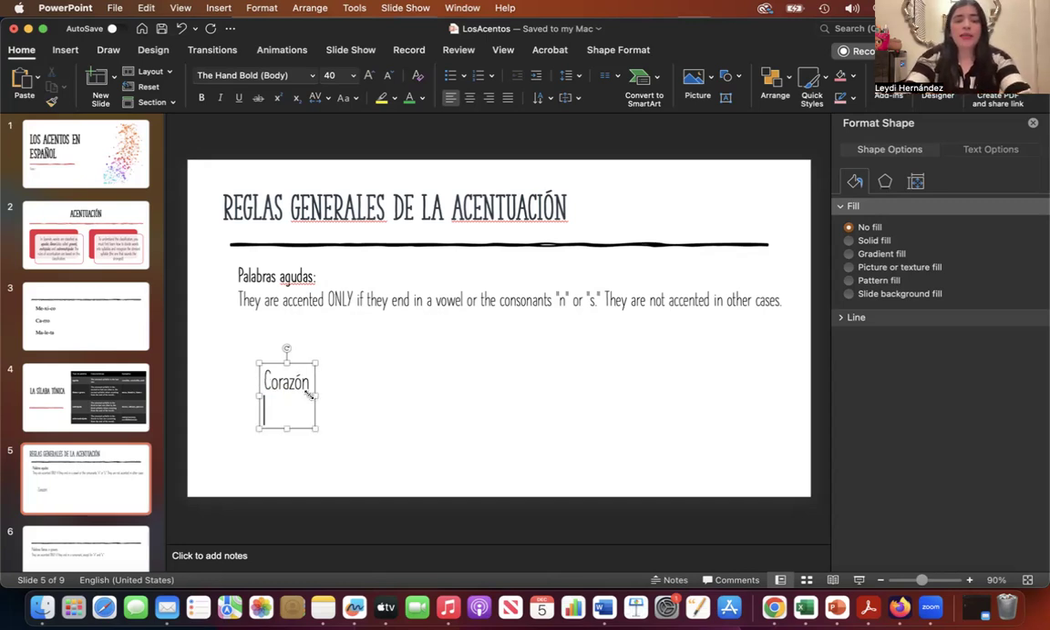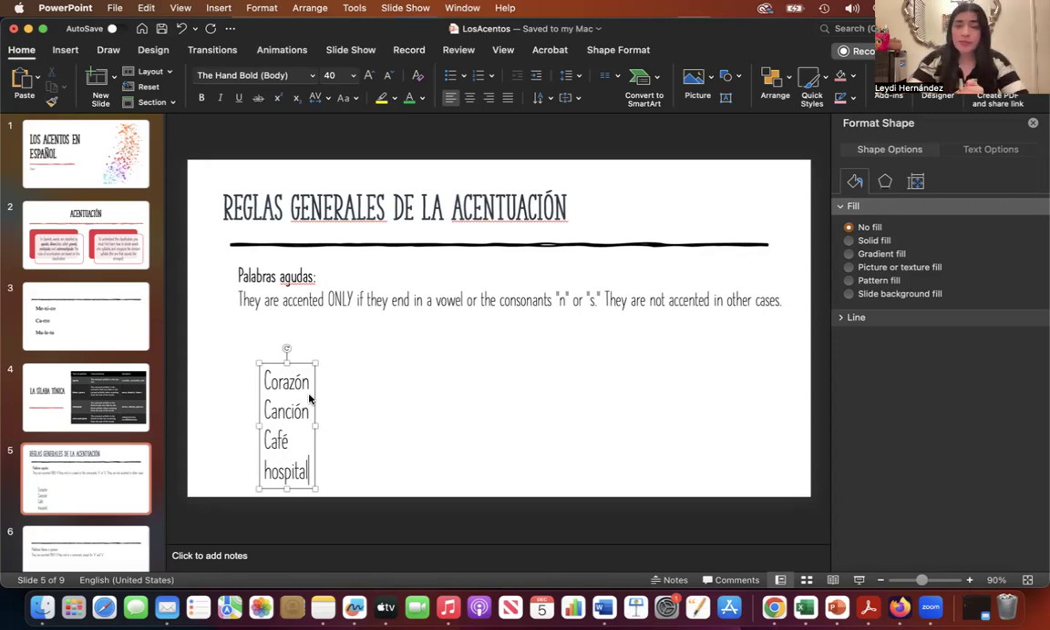And then what about canción? Do I need to put a written accent? Yes, I need to put a written accent because it ends in N. What about café? Café. It is an aguda because my stressed syllable is the last one, café. And I do need to put a written accent because it ends in a vowel. And what about hospital? Hospital. It is an aguda because my stressed syllable is the last one. Do I need to put a written accent or not?